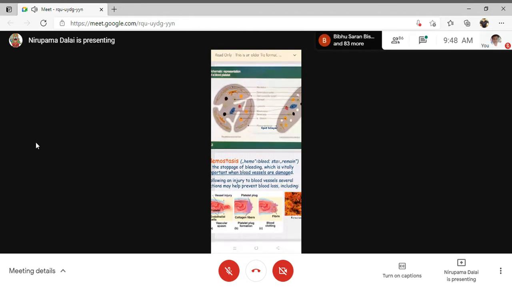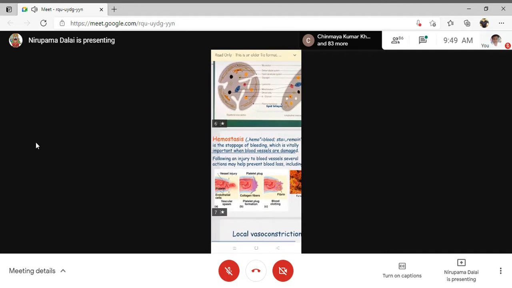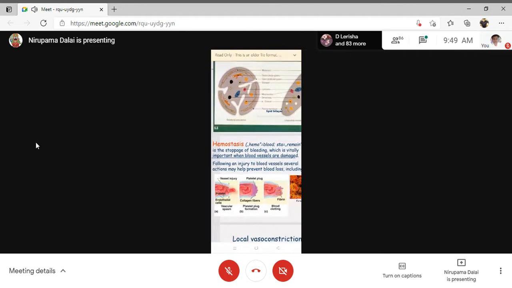Besides these alpha granules, platelets also contain dense granules. These dense granules contain ADP as well as calcium. So what types of granules are present in the platelets? One is your alpha granules and the second one is your dense granules. Alpha granules contain platelet-derived growth factor, PDGF, and von Willebrand factor.